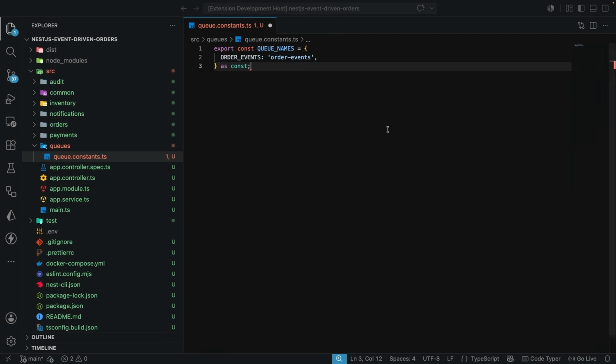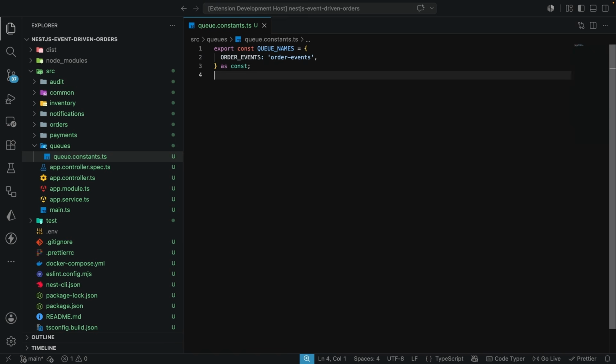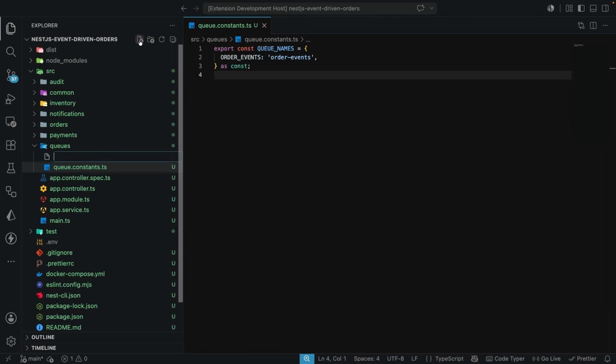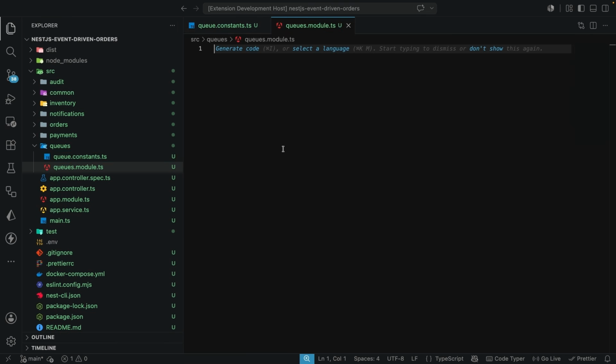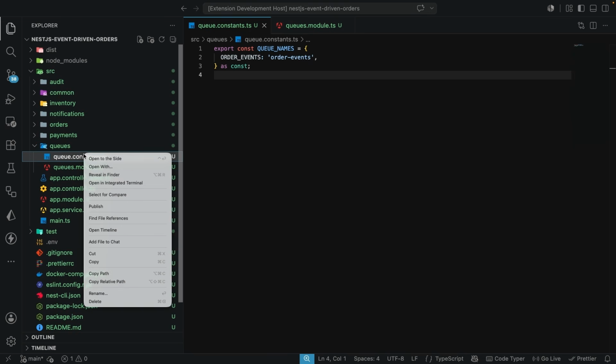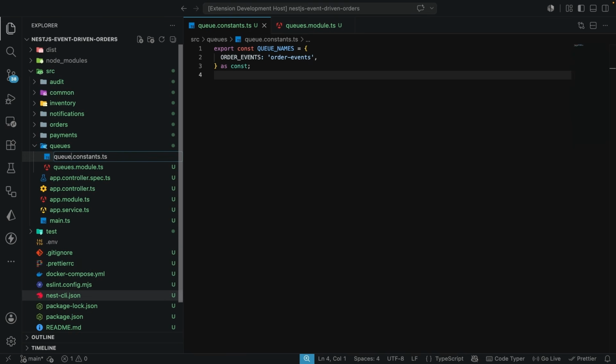So I'm going to fix the error that we have over here, and let's come here and create a new file. This new file is going to be the queues.module.ts file, just like this. And before we actually continue, I just noticed a little typo here. This should be queues, like this, and I'm going to save this.